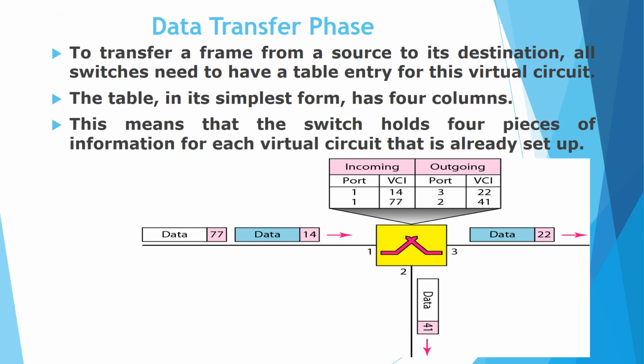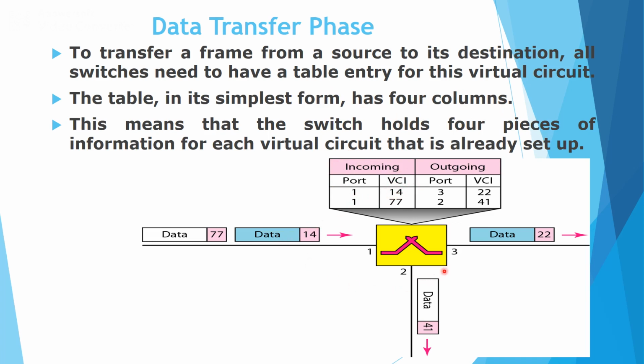Data transfer phase. In order to transfer the frame from source to destination, all switches need to maintain a single table. The table is the simplest one, but it has four different columns consisting of the port number as well as the virtual circuit identifier value.